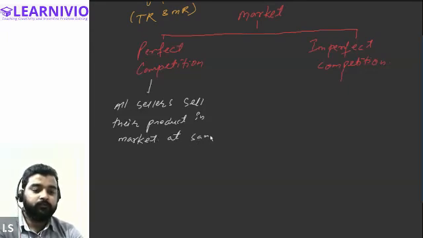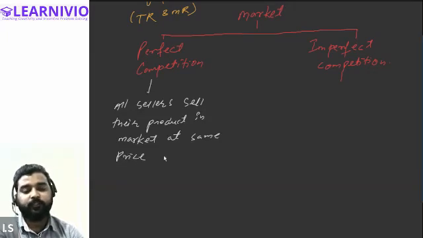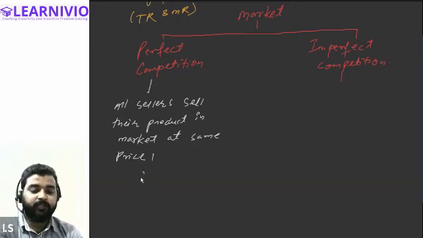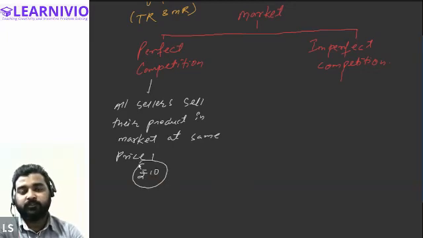That means no seller competes with each other with respect to price of the commodity. If one seller is selling at ₹10, then all the sellers will be selling their product at ₹10 only. There will be no competition among the sellers on the basis of the price of the commodity. All the sellers have to sell their product at the same price.